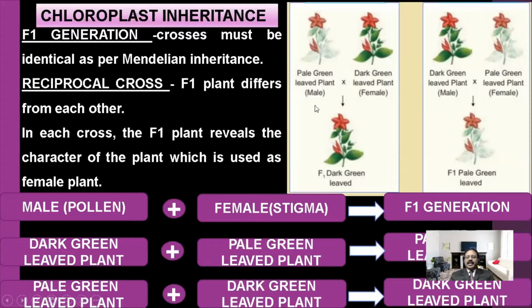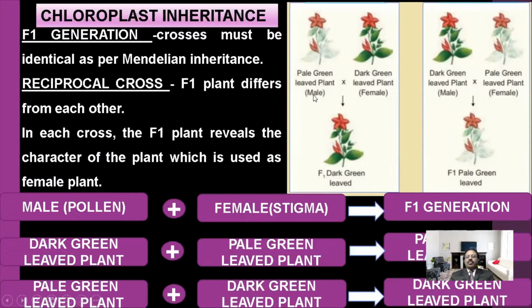The pollen is taken from the pale green leaf plant, and the stigma is of the dark green leaf plant. Both are crossed together. In the F1 generation, the dark green leaf plant comes. The female plant's color is formed in the F1 generation.